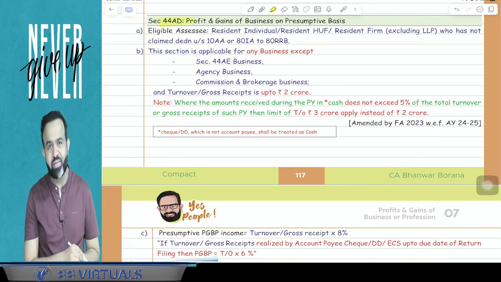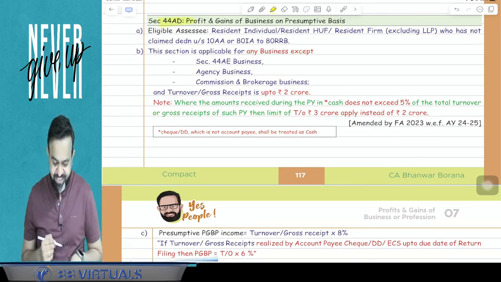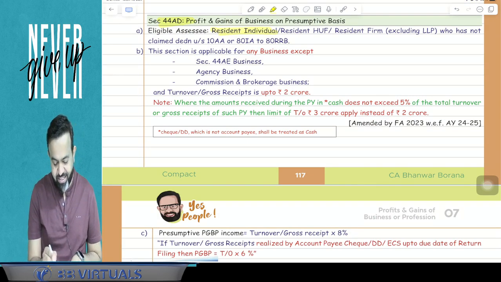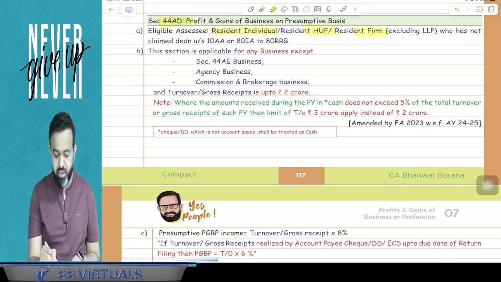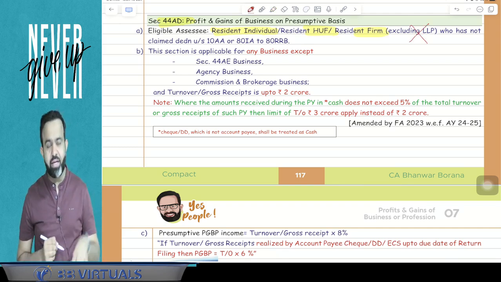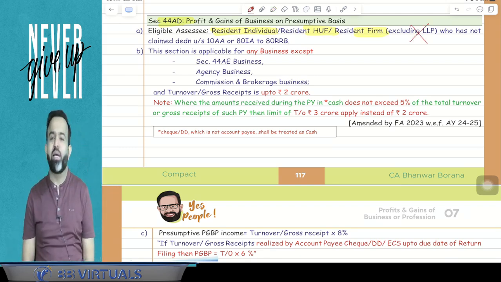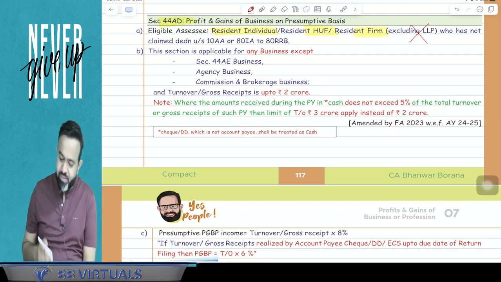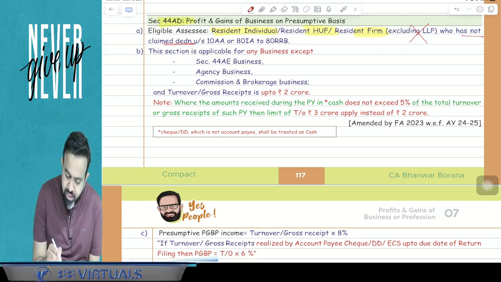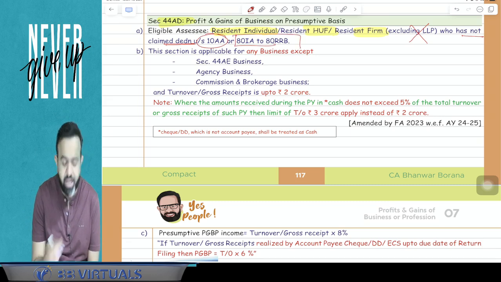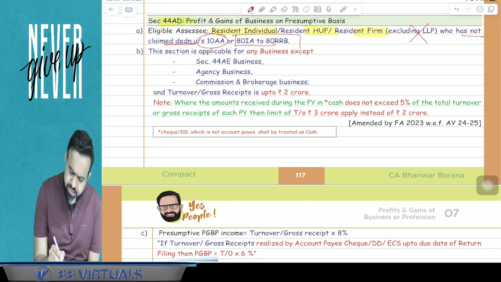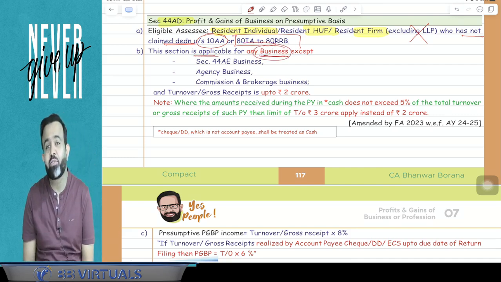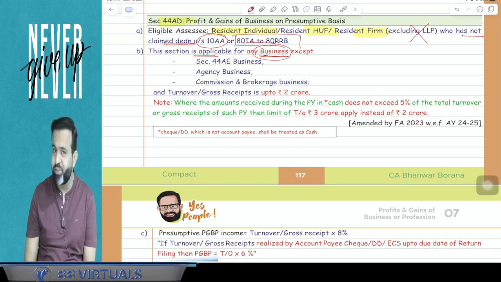Section 44AD is your 8%, 6% section. That section says that it applies to a resident individual, resident HUF or resident partnership firm, but other than LLP. Section 44AD is not applicable for LLP. It applies to those who have not claimed any deduction under section 10AA or 80IA to 80RRB, meaning they are not claiming any income based deduction. And this section is applicable for business only.